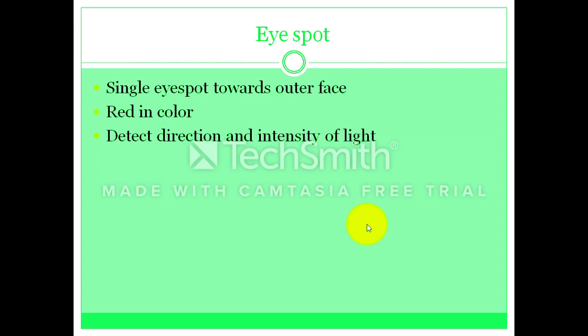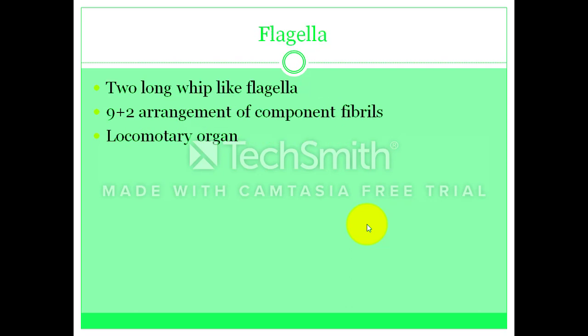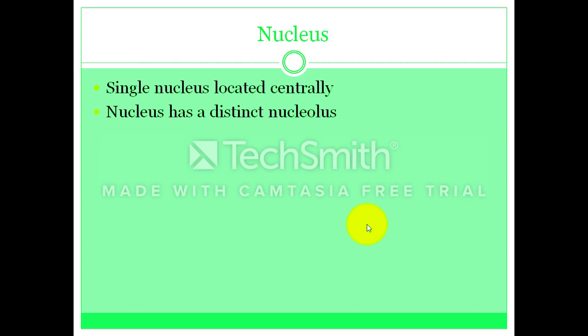Next is the eye spot. A single eye spot is present towards the outer face. It is red in color and detects the intensity of light and also the direction of the light. Next are the flagella. Two long whip-like flagella are present, and the microfibril arrangement is 9+2 in the flagella, and it helps in locomotion, so it is called the locomotory organ.